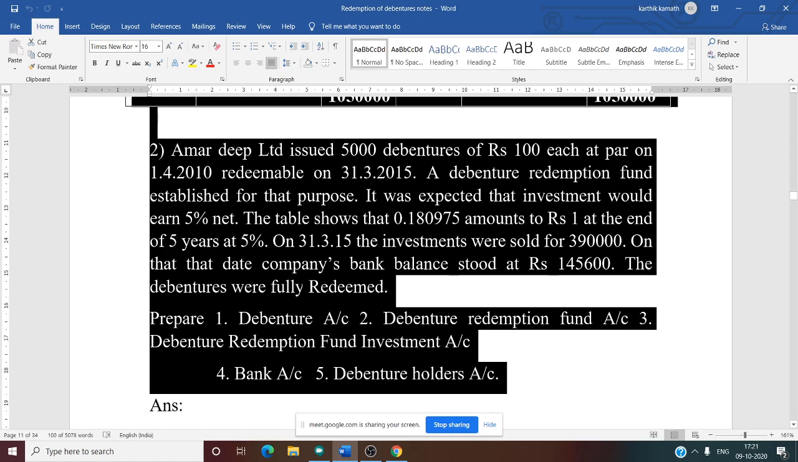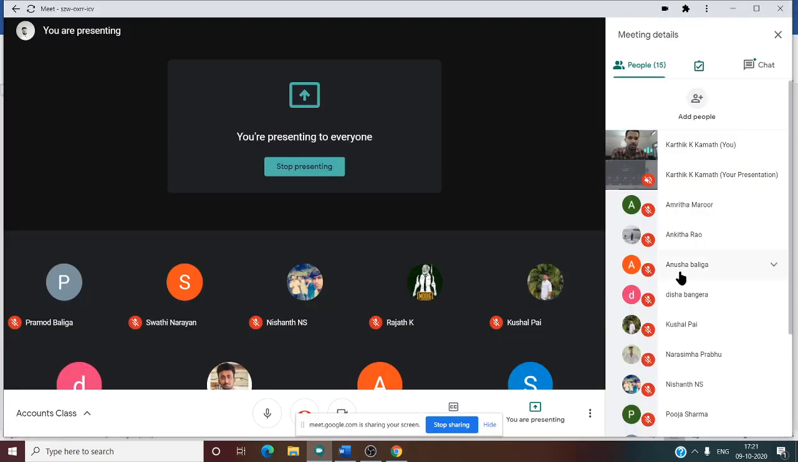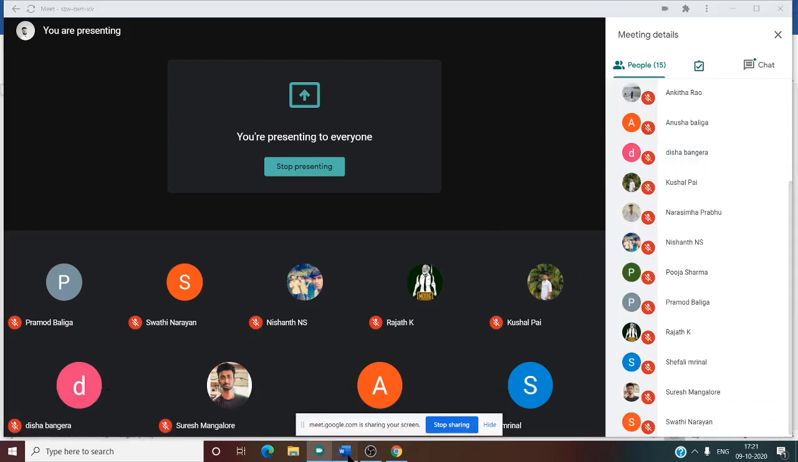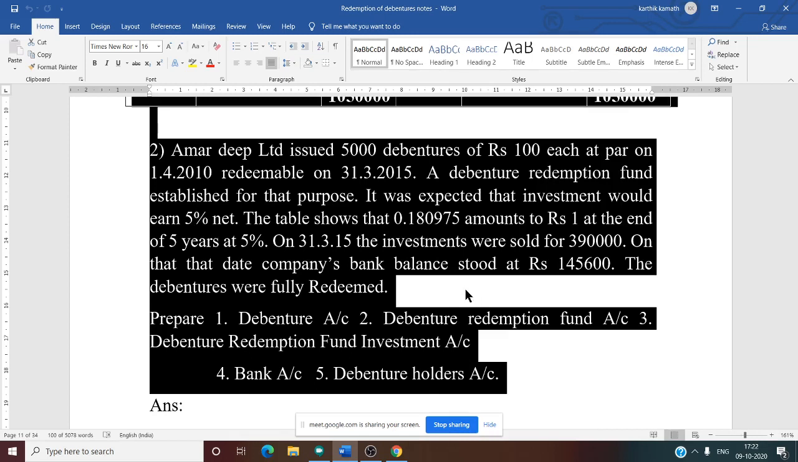Next, on that date, the company's bank balance stood at 1,45,600. Here they have not mentioned whether it is before receiving the interest or after receiving the interest. So if nothing is given, we will assume that it is before receiving the interest, which means interest is not included. While preparing the bank account, we need to add last year's interest. Yes, the debentures were fully redeemed. That means debentures were paid off at the end of the fifth year.